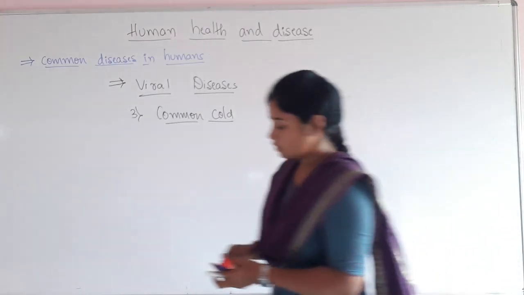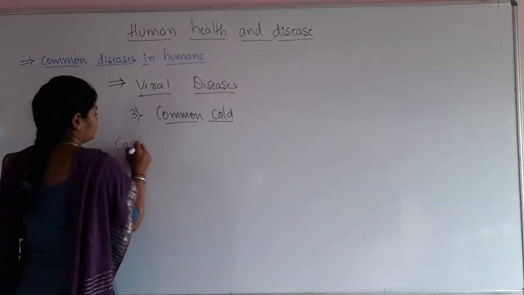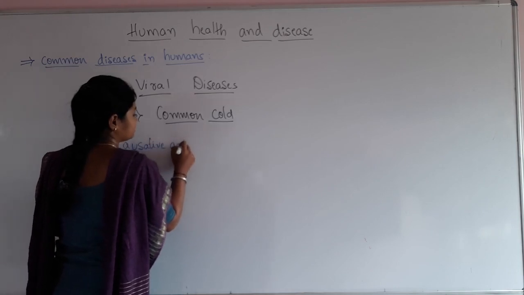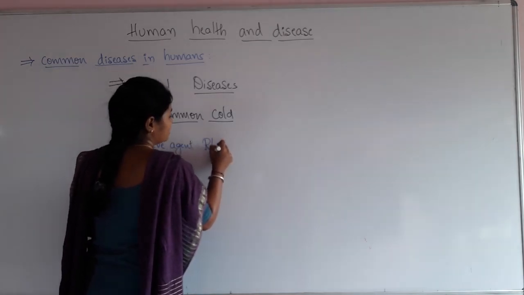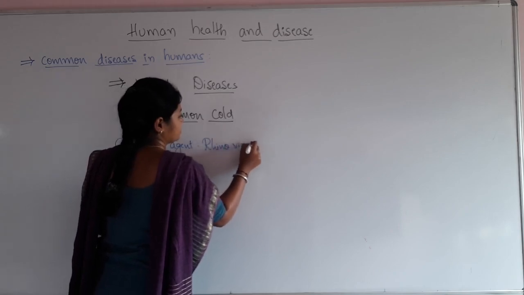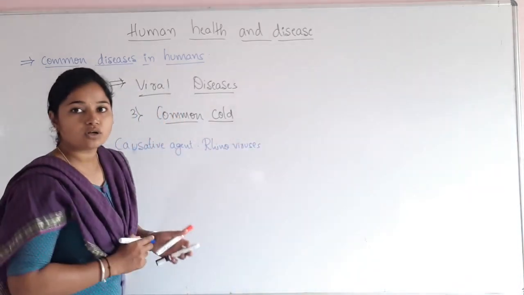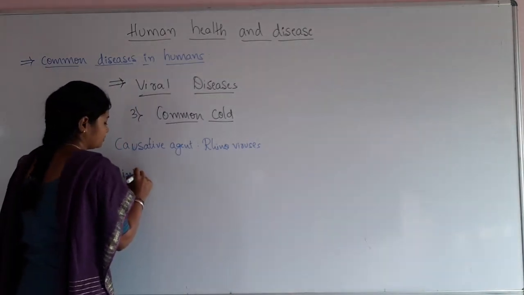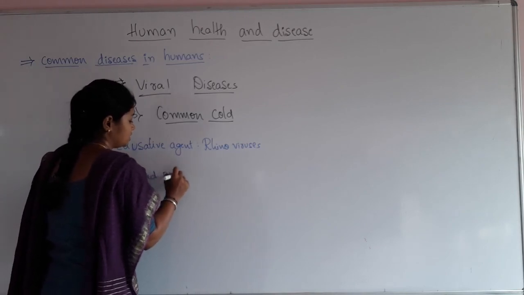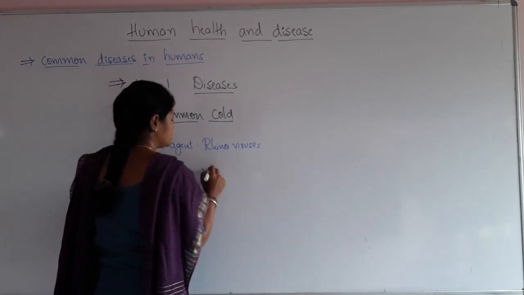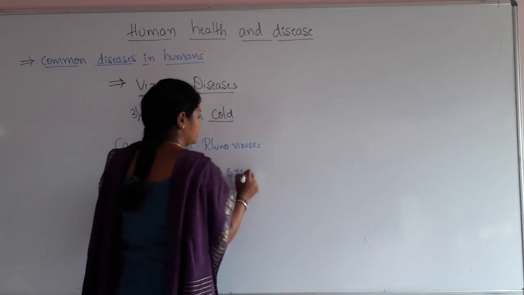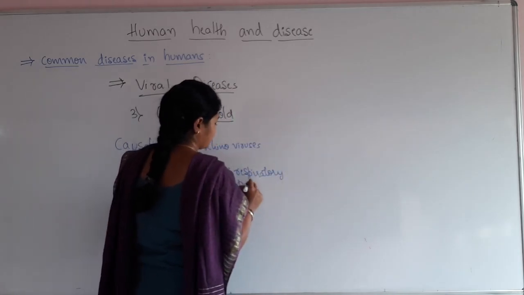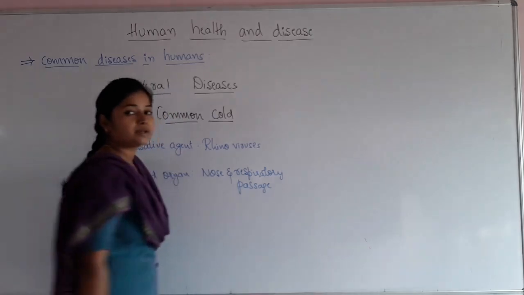It is caused by a causative agent called rhinoviruses. Causative agent is rhinoviruses, right? So the common cold is caused by a causative agent, that is rhinovirus. The infected organ, the organ which is infected by this rhinovirus, is the nose and respiratory passage. So it is going to mainly affect the nose and the respiratory passage.